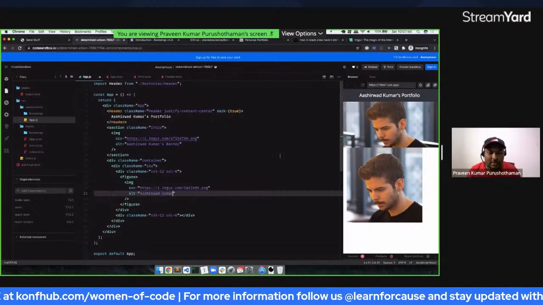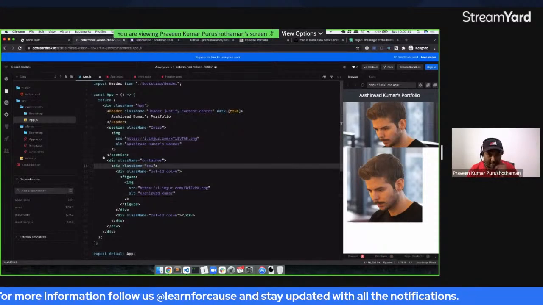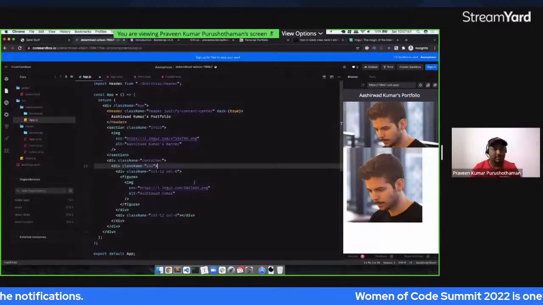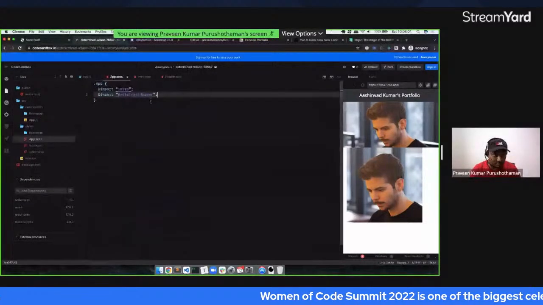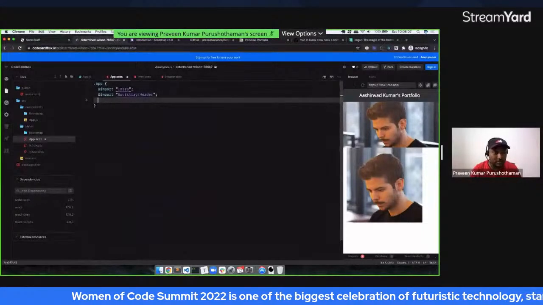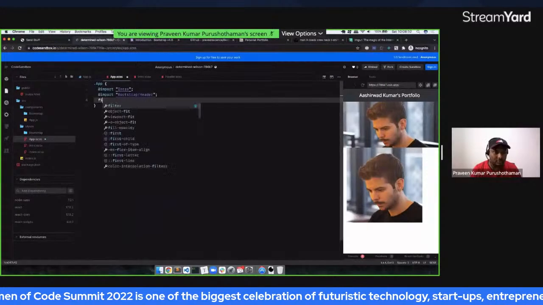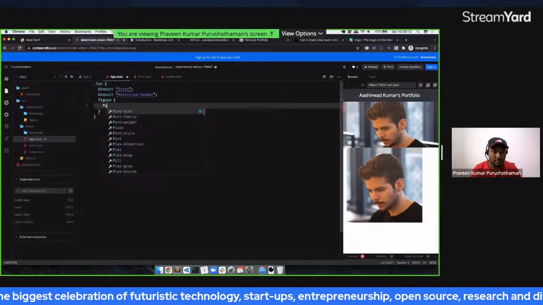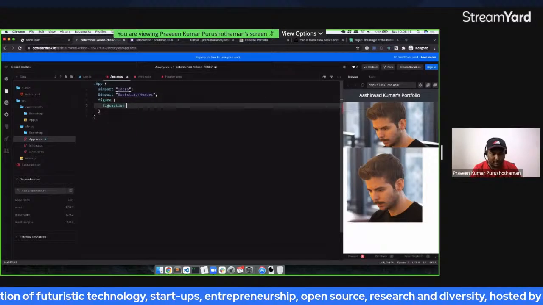Now we can make this particular section in a better way by using another style inside this. So this is the intro section. We have used the intro. Anyway, let's go for it. Figure, figcaption, and image. We can give a complete border radius or something like that.